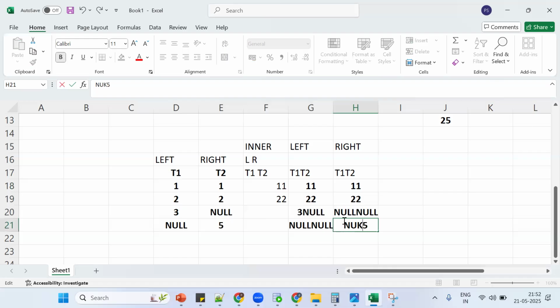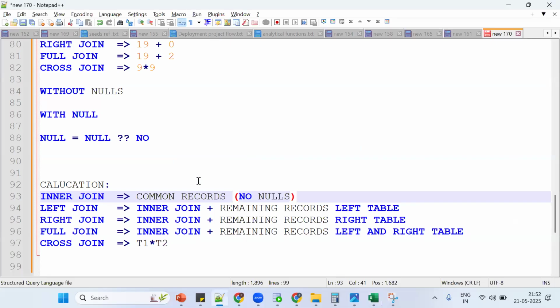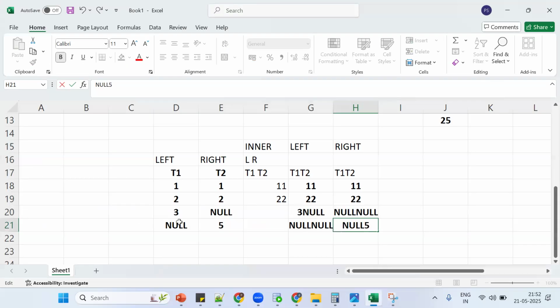So it is the same thing. You need to understand that only nulls won't come in inner join. Is null a record or not? Null is a record, so null should be populated. Only in inner join nulls won't be populated. Remaining all the same functionality. Got the point?